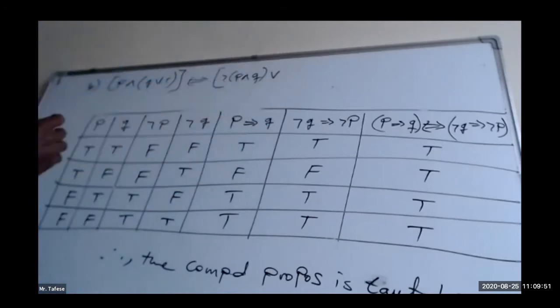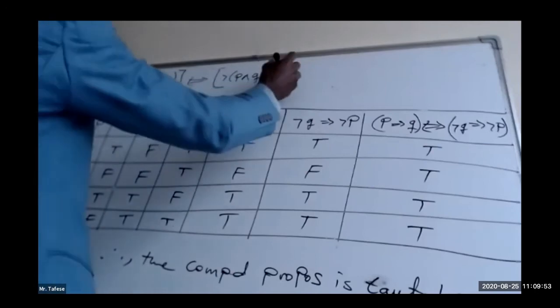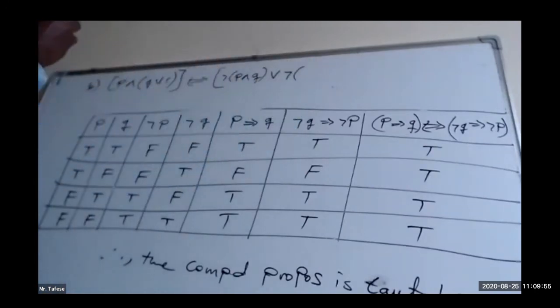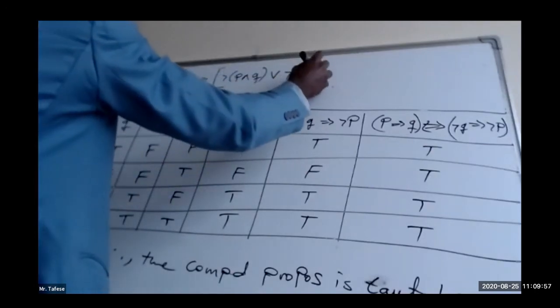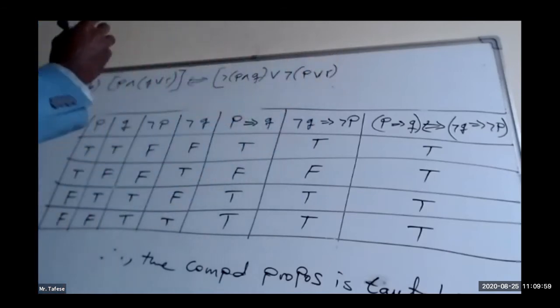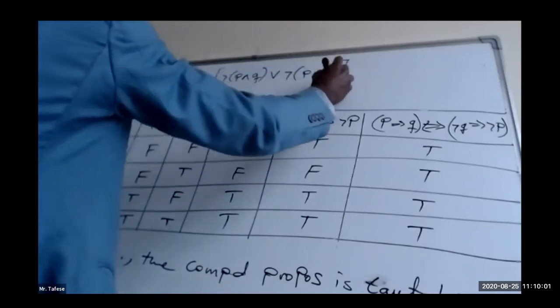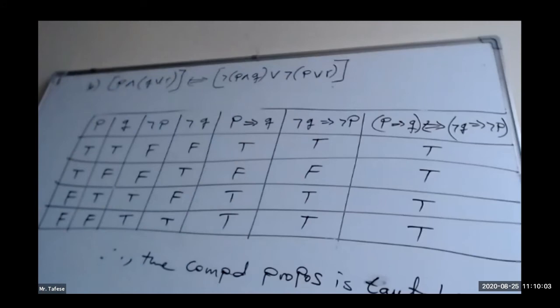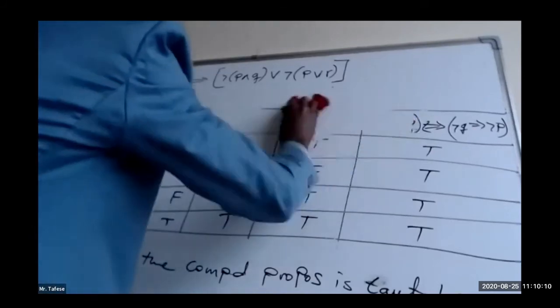Then by disjunction, it is connected with negation of P or R, that is, (not P or R). So this is the second question. Let me clean the previous one.